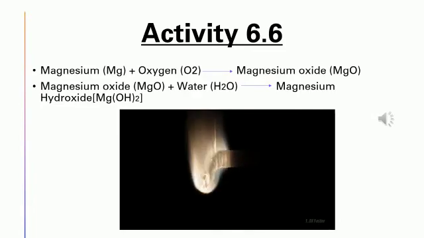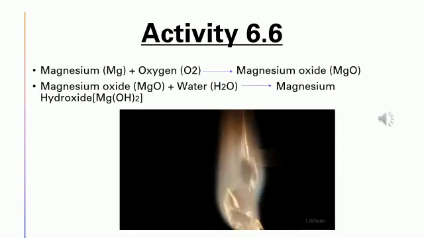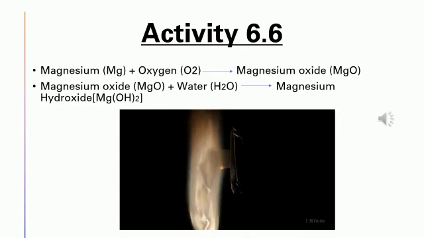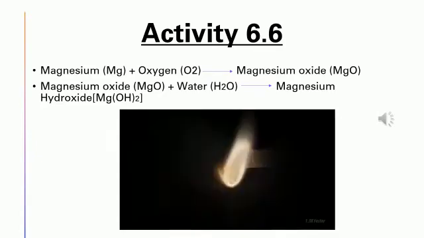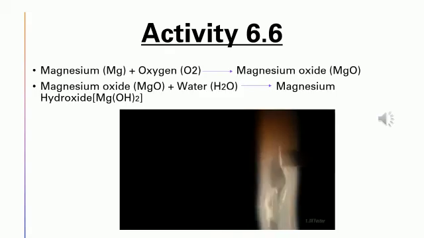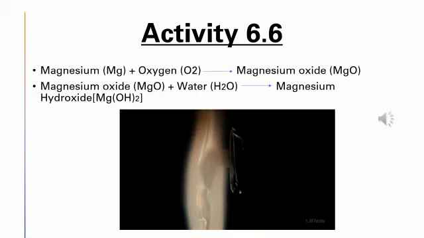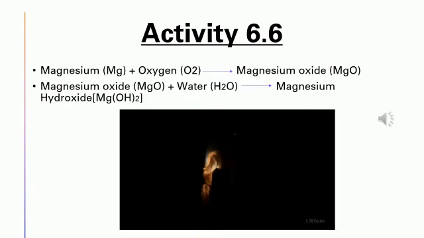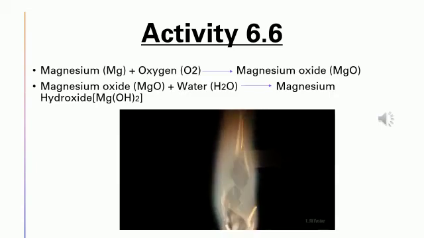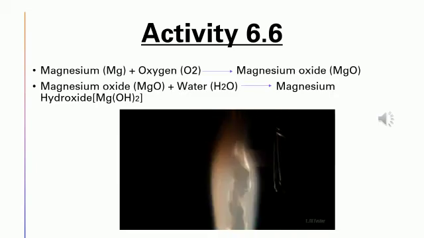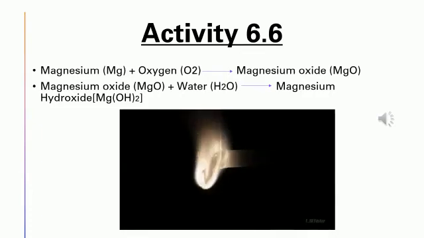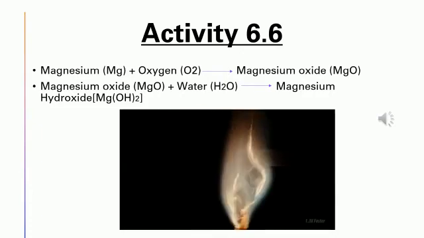First we need to clean the magnesium ribbon with sandpaper because we don't want any substance present on it. It burns with a brilliant white light and, when completely burnt, leaves behind a powdery ash.